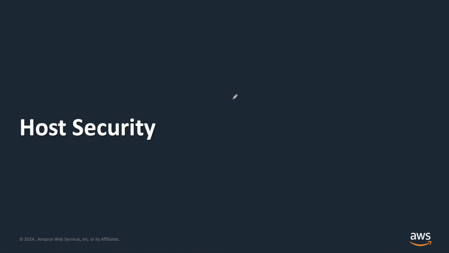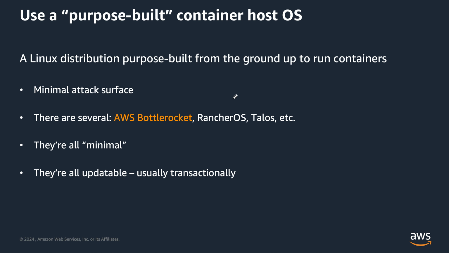Now we talk about host security. Folks, these are again some of the best practices. For hosting your containers, we need to use a host that supports all the requirements and dependencies, right? We need to treat our infrastructure as immutable and automate the replacement of our worker nodes, right?